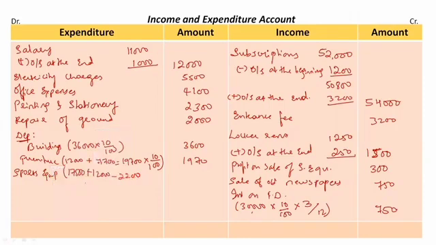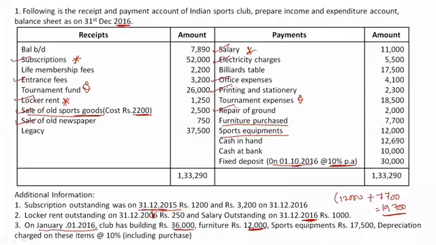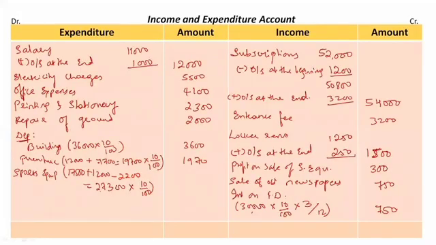So now what will be the amount? It will be 27,300 rupees. On this, we need to charge 10 percent as depreciation. Clear? At the beginning of the year, we had a certain amount of sports equipments. Then during the year, we purchased more sports equipments, and we also sold certain sports equipments.